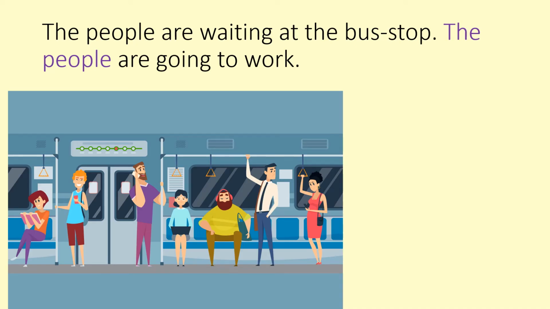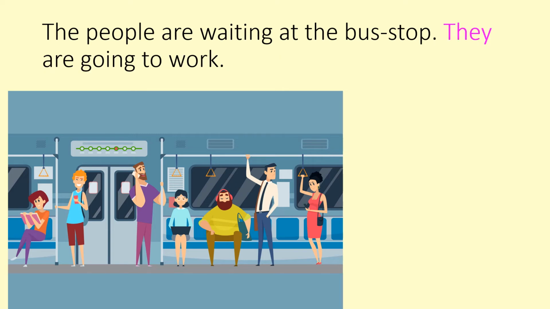Let's take another sentence where many people are there, where there are plural nouns. Now see here, the people are waiting at the bus stop. The people are going to work. Second time the people is used. The people are waiting at the bus stop. They are going to work. When we are talking about many other people, we use they.